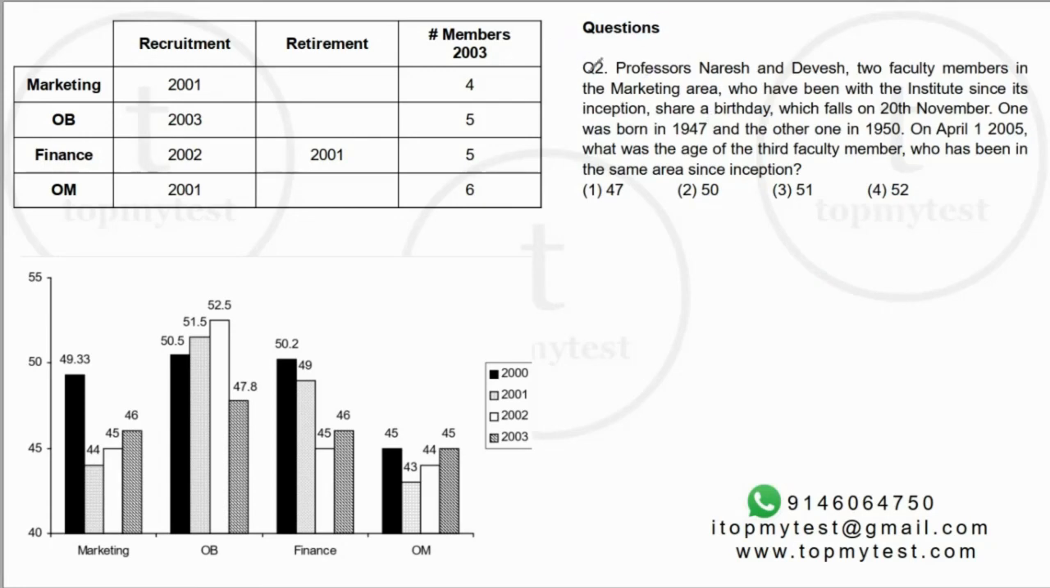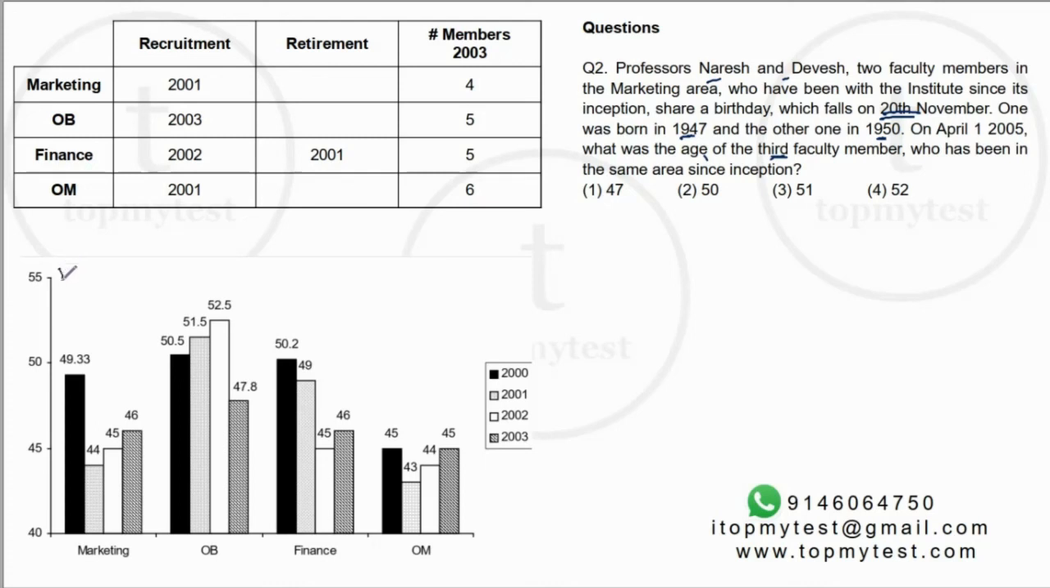Now, question 2 is the most different from the remaining ones. So let's see what this says. Professors Naresh and Devesh, 2 faculty members in the marketing area, have been with the institute since the inception. They share a birthday which falls on 20th November. One of them was born in 1947, the other in 1950. On April 1st, 2005, what was the age of the 3rd faculty member who has been in the same area since inception? So let's try to find their age.